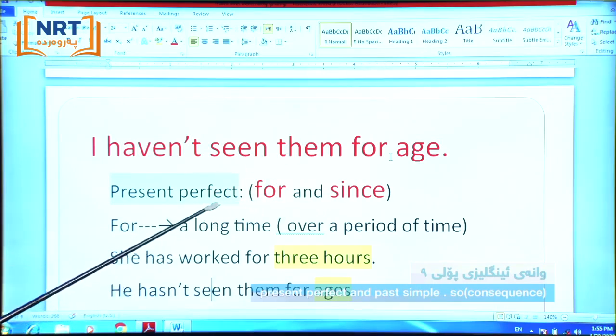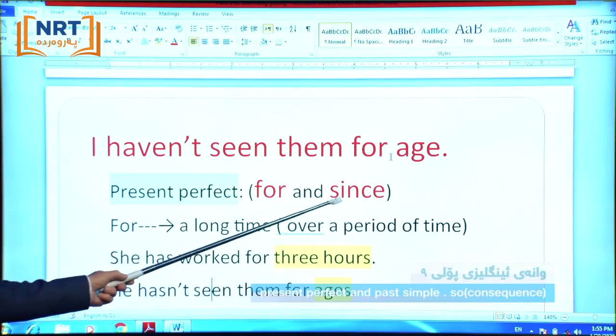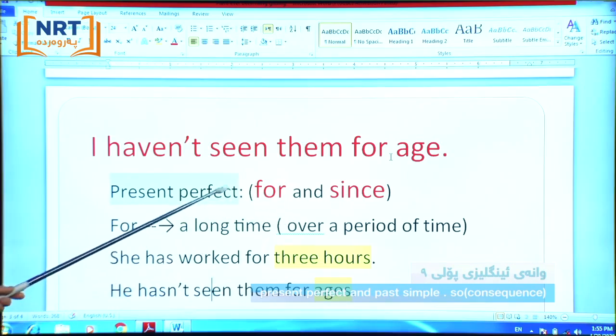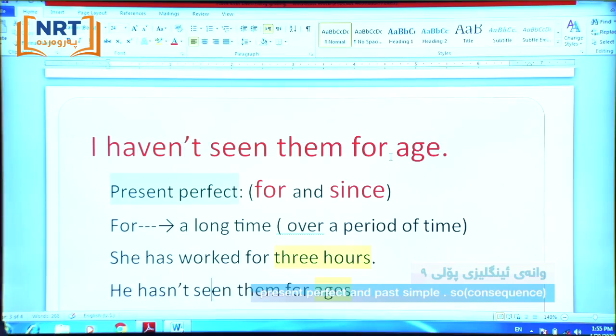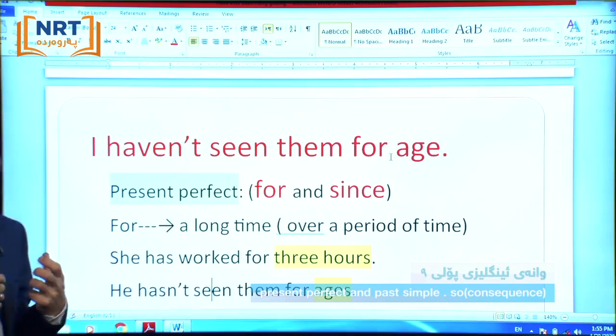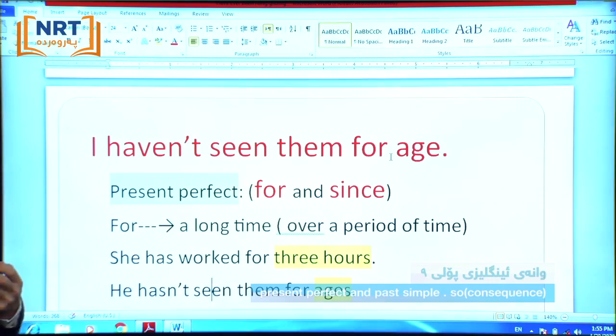How do we use for and how do we use since? We use both of them in present perfect, but for what do we use for and for what do we use since? Because the subjects are so close to each other, I merged them together.